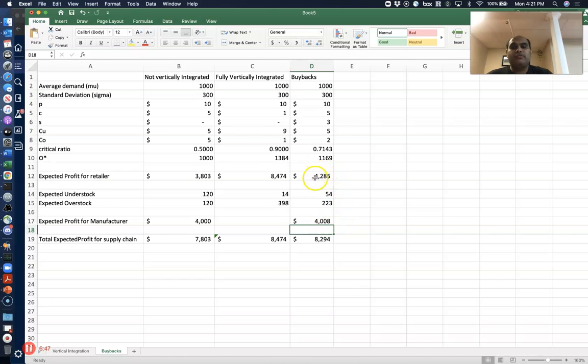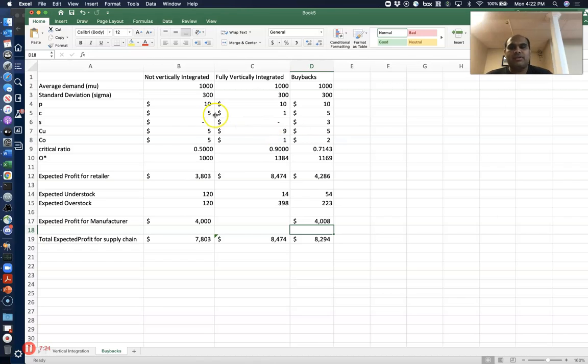The total expected profit for the retailer is $4,286. So the manufacturer is better off, the retailer is better off, and overall the supply chain is better off compared to the not vertically integrated scenario. But as far as the fully vertically integrated scenario is concerned, they're still not making as much money. They're still less than the 100% vertically integrated scenario. So that's the best that you can do with buybacks. But buybacks is one way in which the manufacturer can mitigate some of the problems with the retailer.